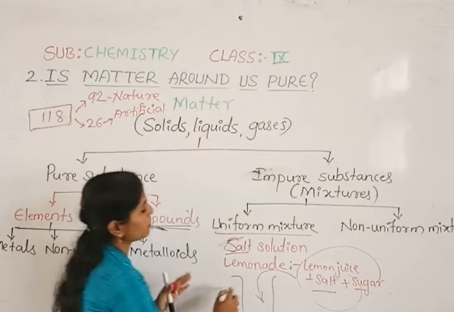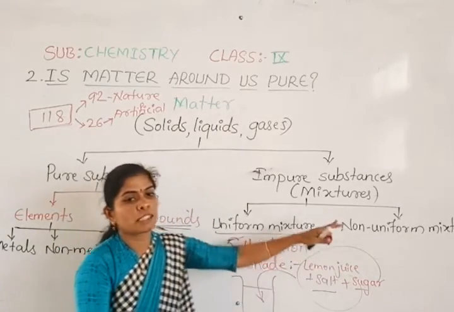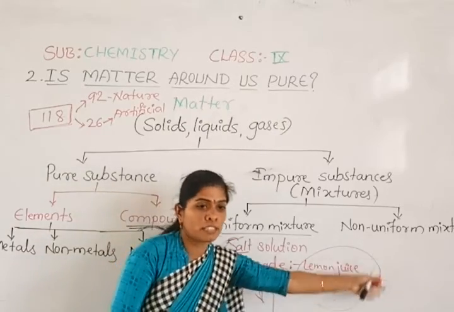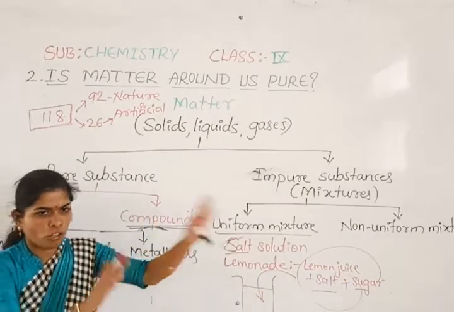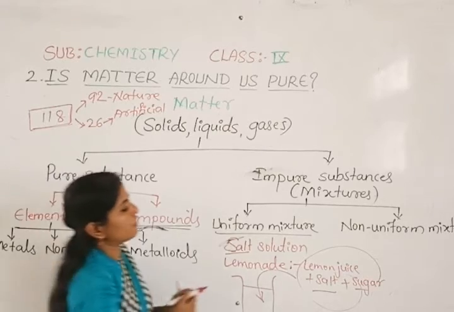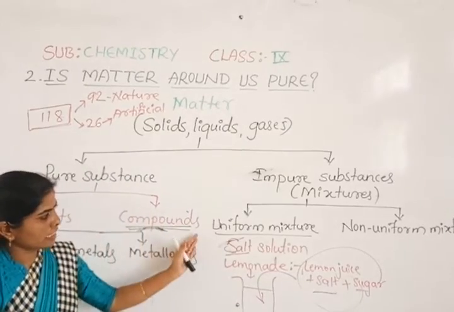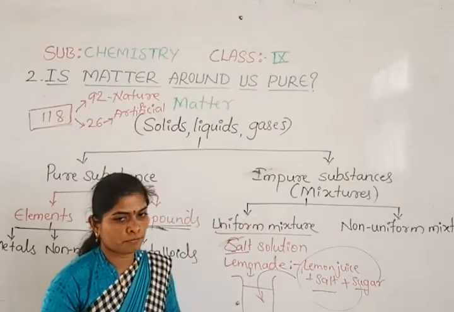Can you feel the same taste throughout the mixture, or do you feel the sour taste of lemon somewhere, a salty taste somewhere else, and sugar elsewhere? All together you feel one taste. Then can we say that lemonade is an example of a uniform mixture?